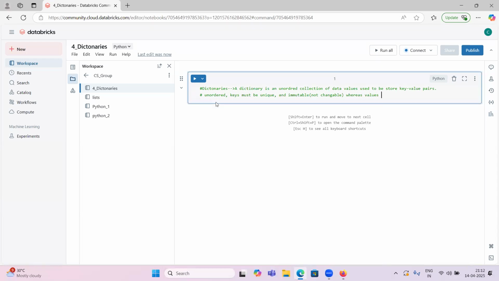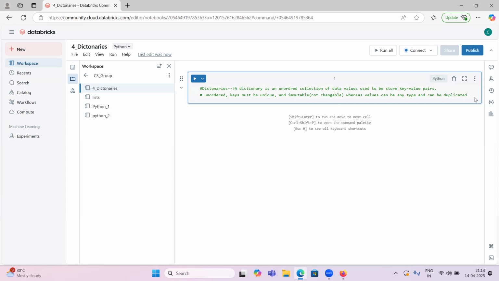Whereas values can be any type and can be duplicated. Keys can be any type too, heterogeneous. Both are heterogeneous, but keys are unique. Keys are nothing but field names, column names, so columns are always unique. They don't allow duplicate keys but they allow duplicate values. Always in a dictionary the data will be in the form of key and value pairs, and they are unordered.